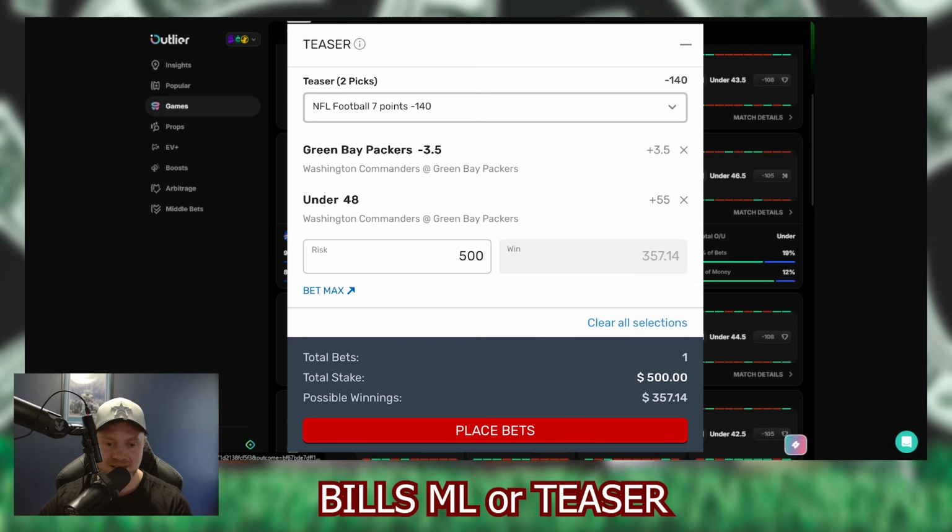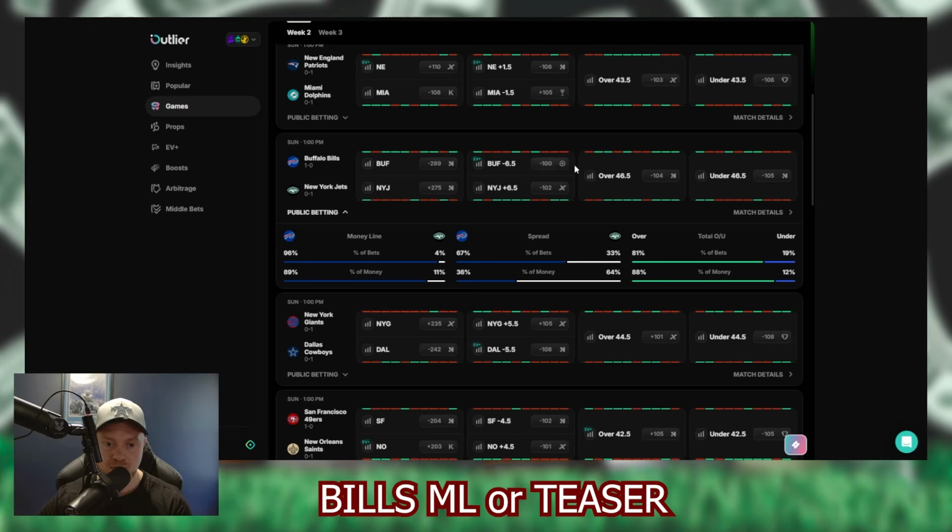Like, Buffalo would get 6, so they just need to win the game. And then the over would go down to 40.5. So if you ran those two together, you'd have minus 120 odds. And realistically, I think that's a pretty good line. So if you guys want to do that, you can.